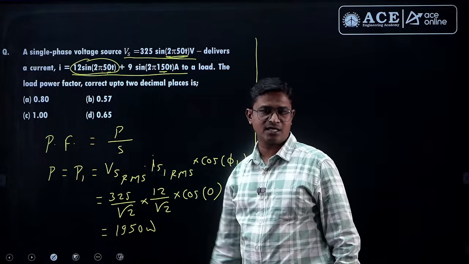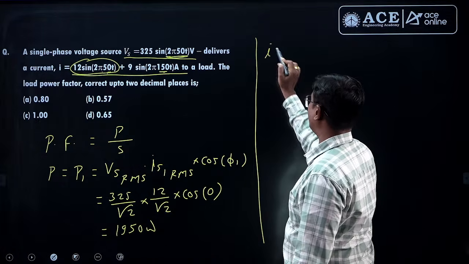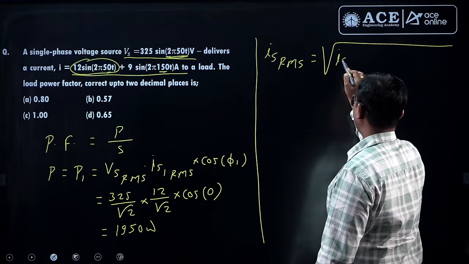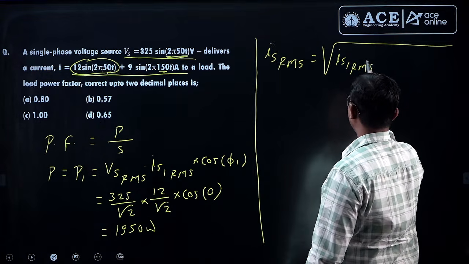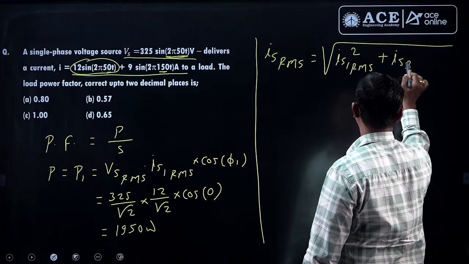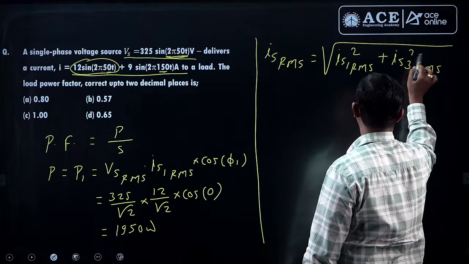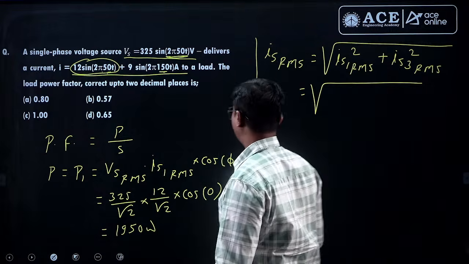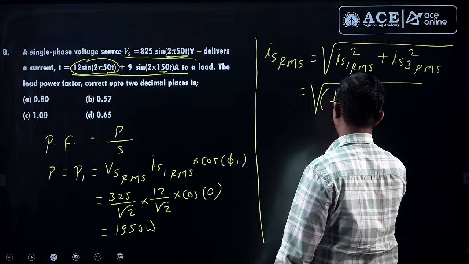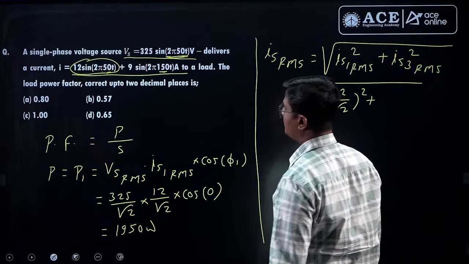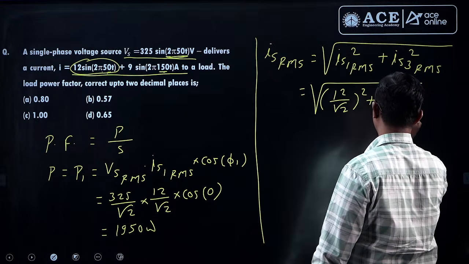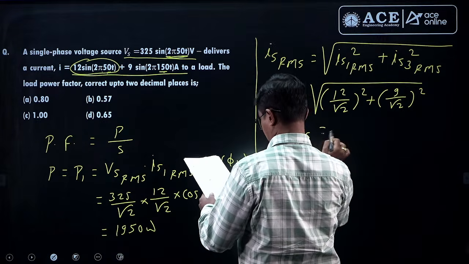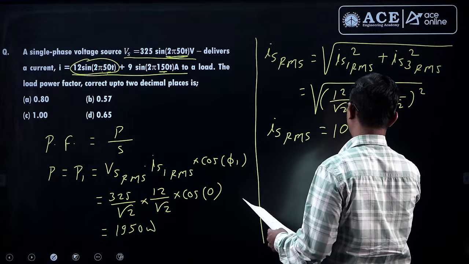apparent power, S is equal to Vs RMS into Is RMS. But what is Is RMS? Is RMS equal to under root Is1 RMS square plus Is3 RMS square, right? So it is equal to under root, Is1 RMS 12 by root 2, Is3 RMS 9 by root 2, right? Simplify this, you will get Is RMS is equal to 10.6 ampere.